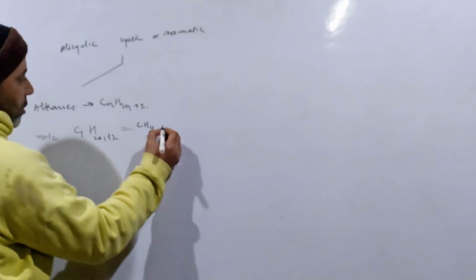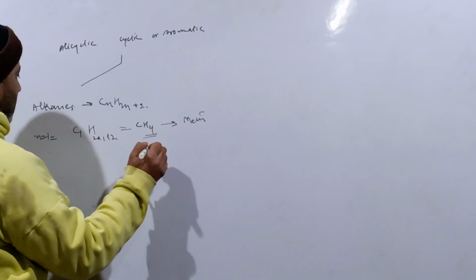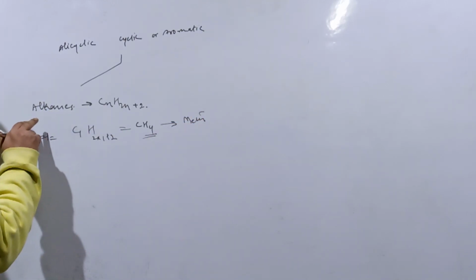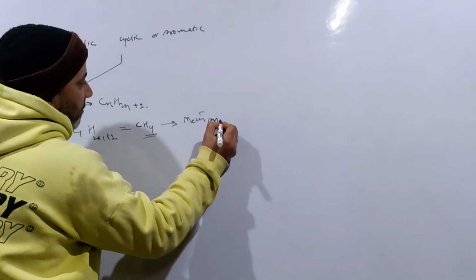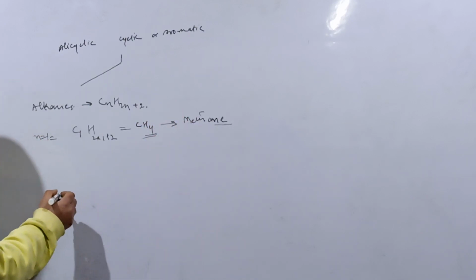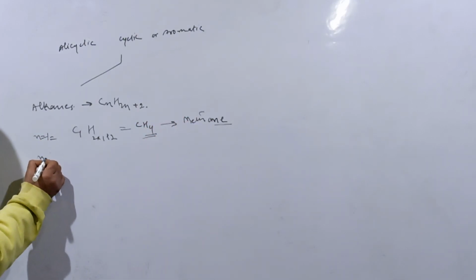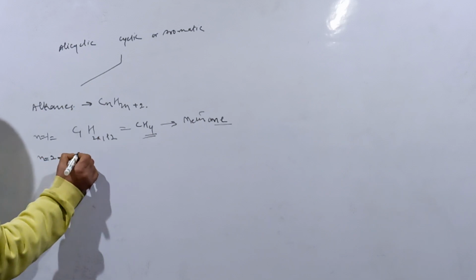And when there is C1, that's called meth. If we are discussing alkanes, we have to add the suffix "ane" here. Then it becomes methane.